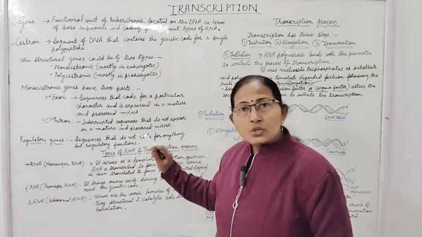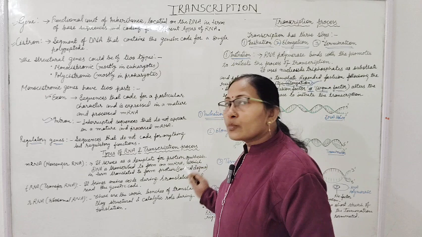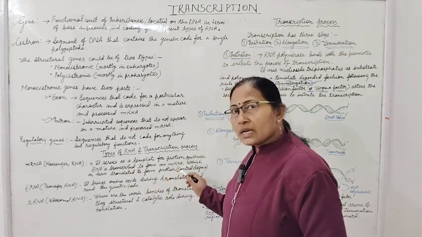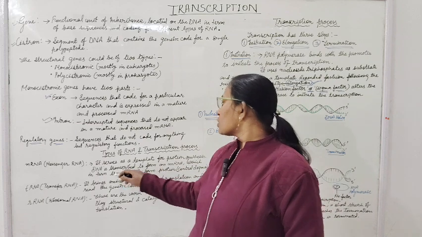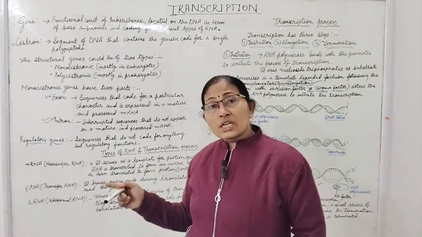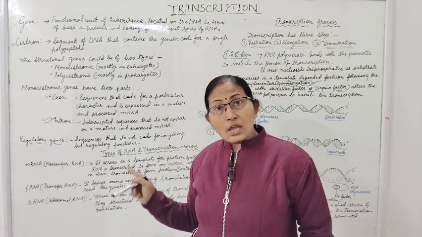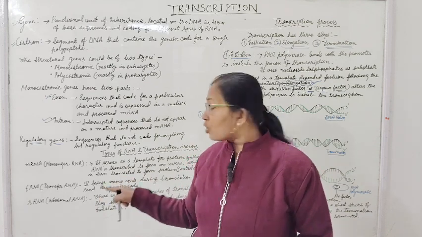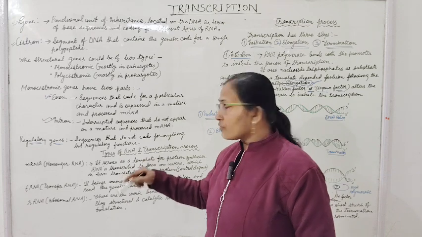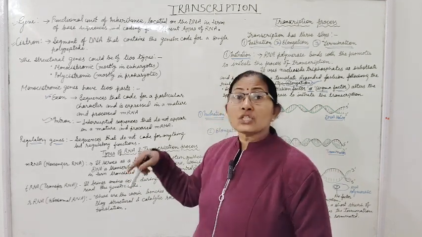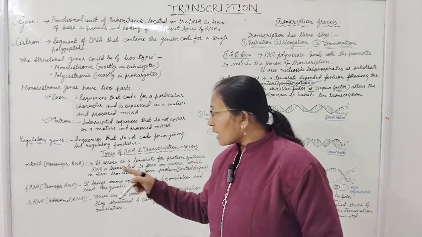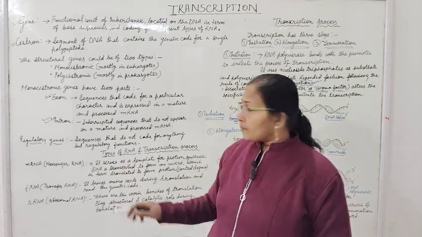mRNA works to provide the template for protein synthesis. DNA is transcribed to form an mRNA, which in turn is translated to form protein. Protein is translated from where? From the mRNA. mRNA is transcribed from where? From the DNA. Now tRNA, transfer RNA.